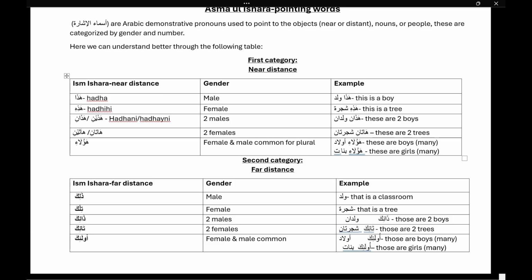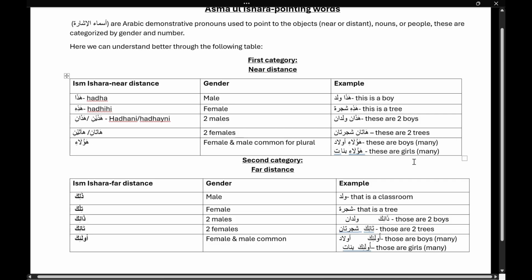Okay, so for example, I have to say these are boys, meaning many, more than two. So I will say haulai aulad. Or if I have to say these are girls, many, more than two, so I will say haulai banat.